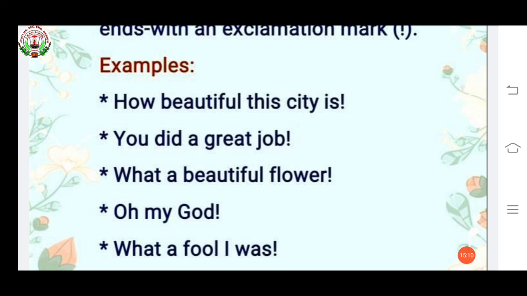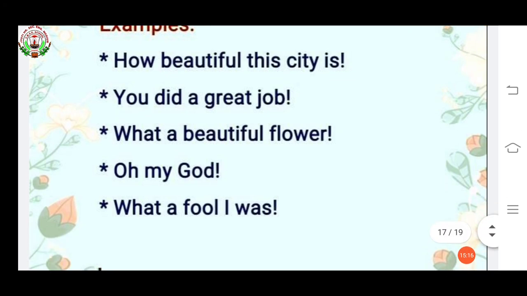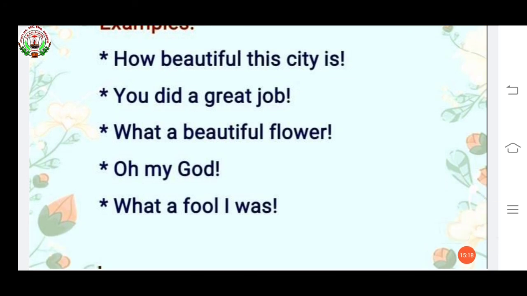What a beautiful flower. When you see any flower and if you feel surprised or very happy, you can say what a beautiful flower. Oh my God. If you forget something that is very important or for any happiness also, you can say oh my God.